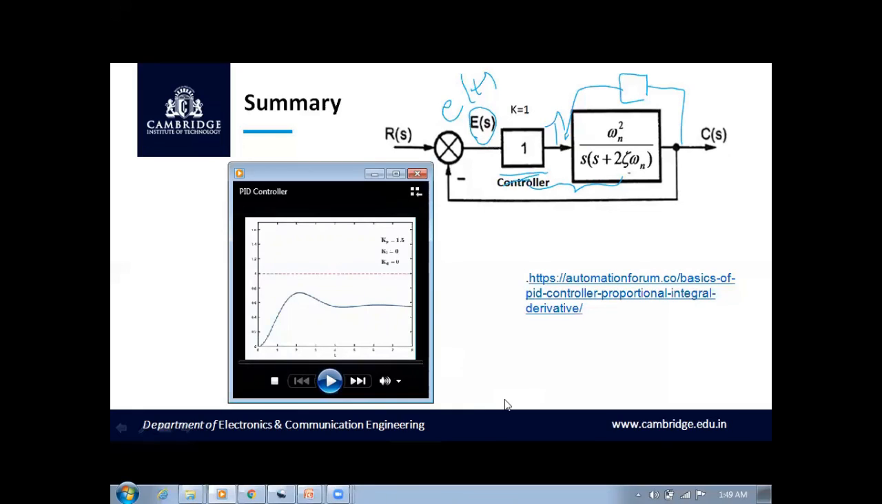So let us have a look at the response. How does it look once after introducing the proportional controller? It has been taken from the reference Automation Forum. It's an animated video which clearly shows you the effect of introducing the proportional constant. From this video, we can visualize that with an increase in the proportional constant, we see a decrease in rise time, and the steady state error is also reducing.